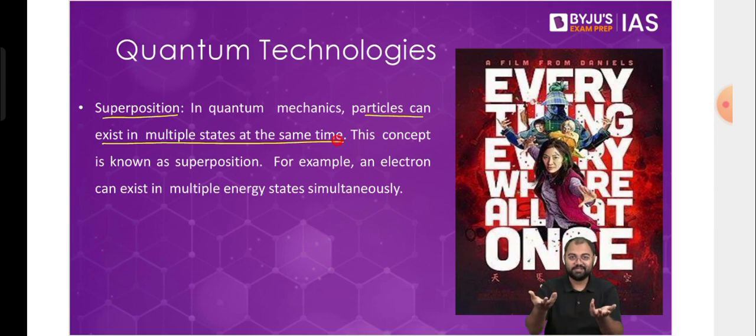I'm existing on your personal screens wherever you are, correct? So that's why I could be with you in Delhi, in Mumbai, in wherever you are taking the class from. So that is why we do not know, and we know that there are multiple states in which these electrons can exist, and that is called the concept of superposition.